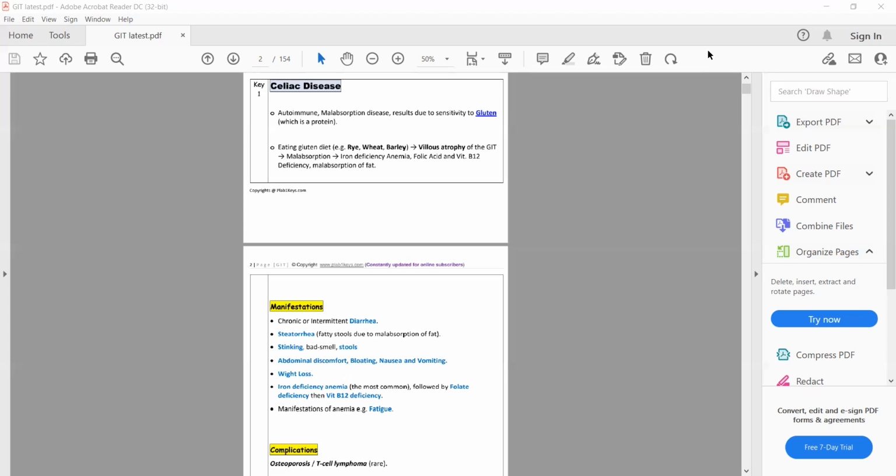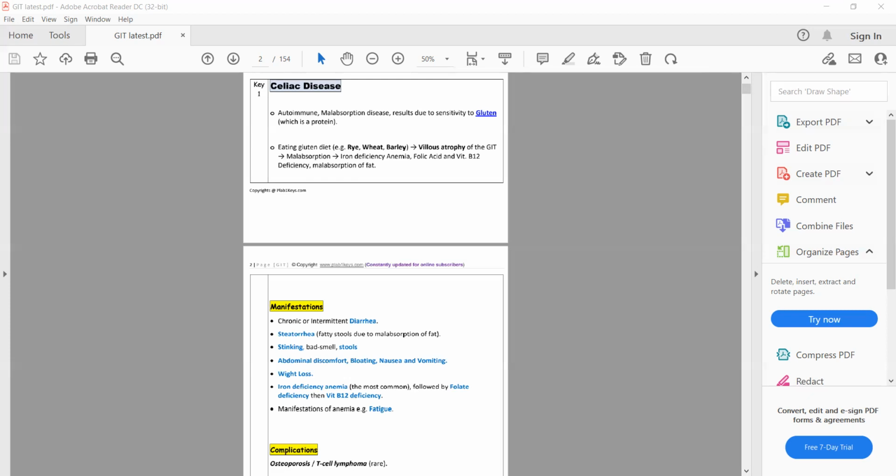The most common anemia in celiac disease is iron deficiency anemia, which is microcytic anemia. Or it can be macrocytic anemia due to deficiency of folate and B12. Anemia will manifest as fatigue.